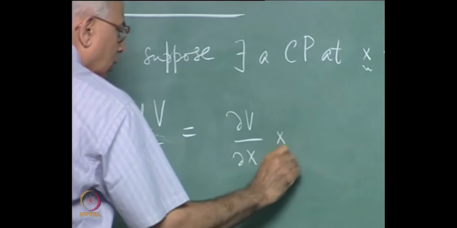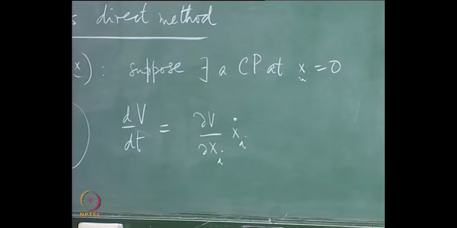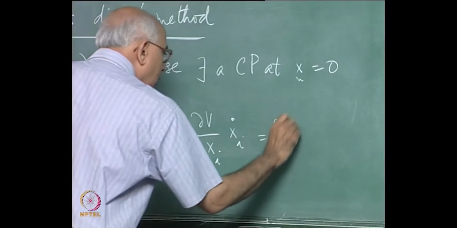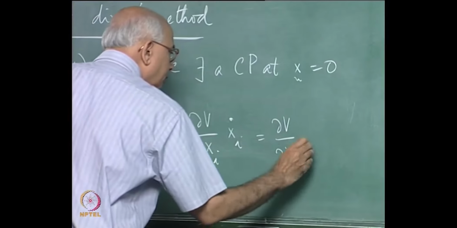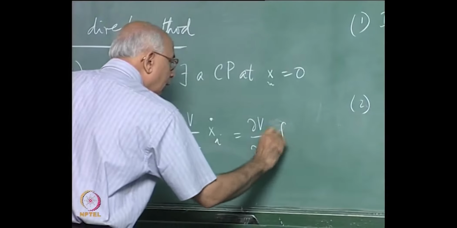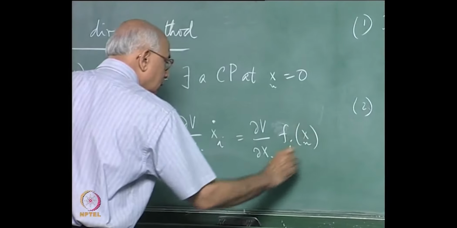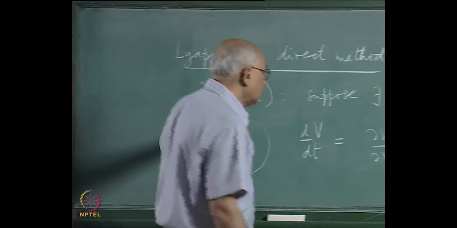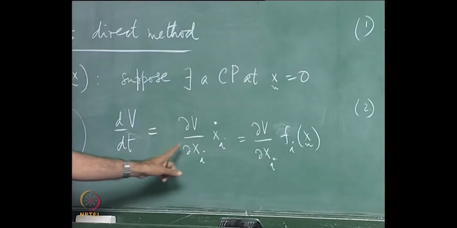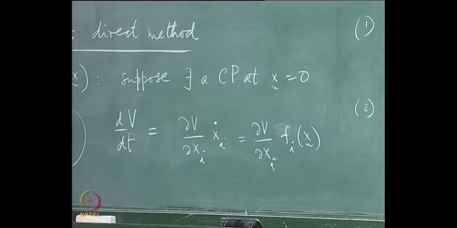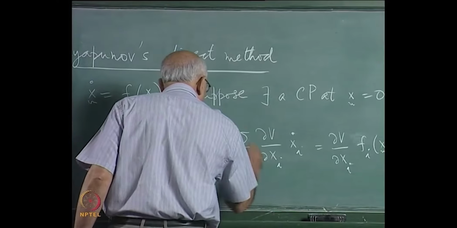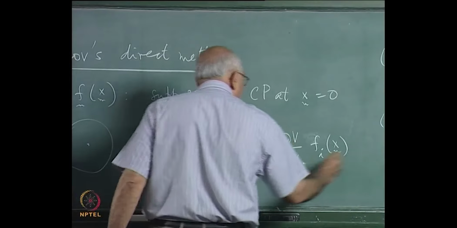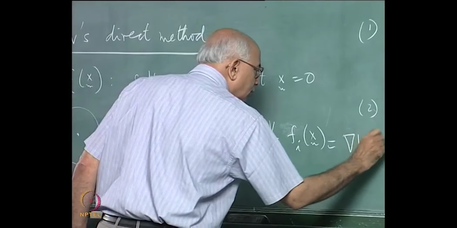But from the flow equations, on the solution trajectories, this is also equal to delta V over delta x_i times f_i of x, the ith component of the vector field f, and this is summed over i, the summation over repeated indices being implied. I have not written it down, but this is i equal to 1 to n, and this is of course equal to grad V dot f.